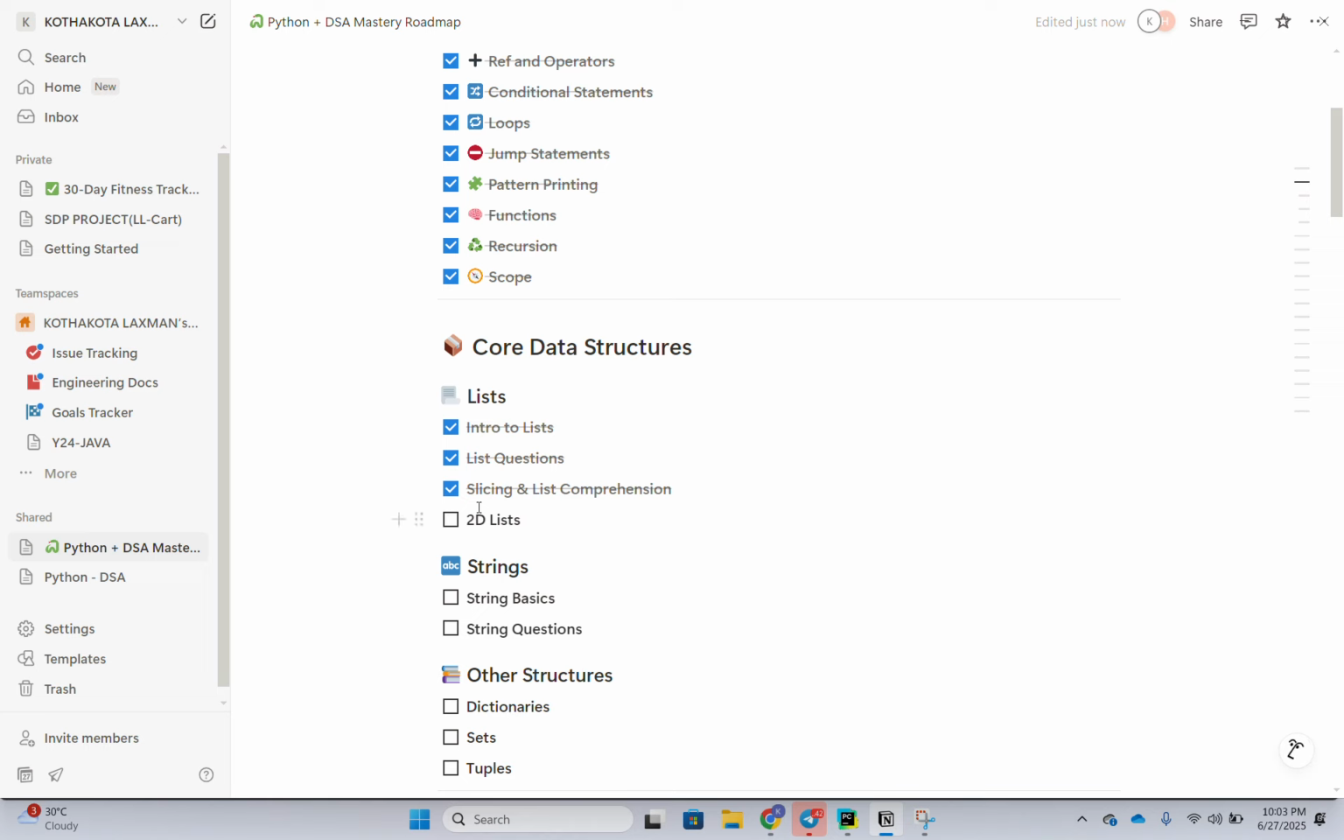I said slicing now. The same kind of slicing will be implemented in strings also. Okay, thank you.